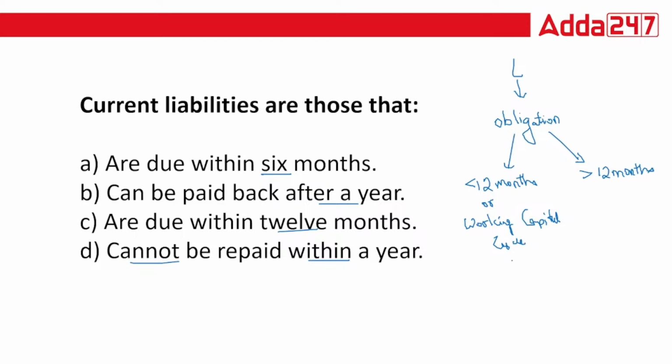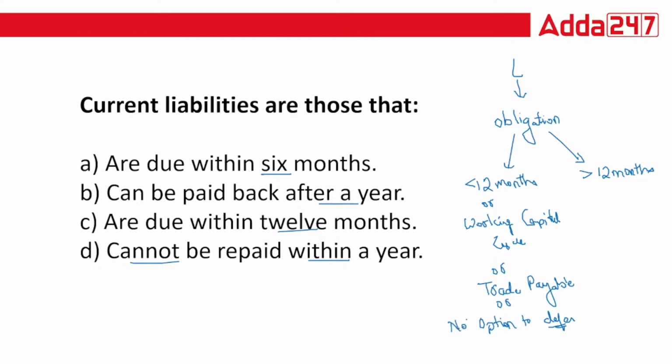And this also includes your trade payables. Or one more condition is there, that you don't have any option to defer. There is no option to defer.